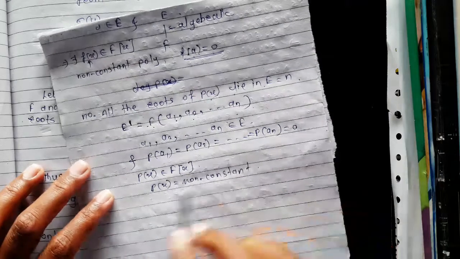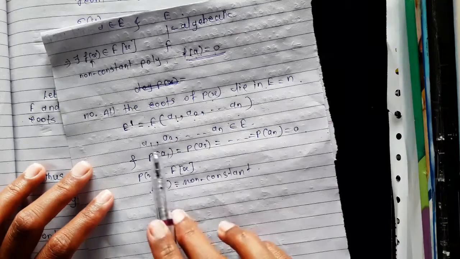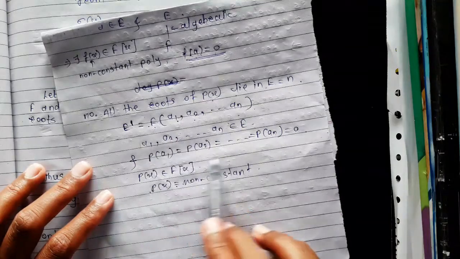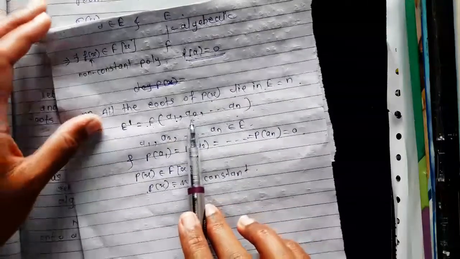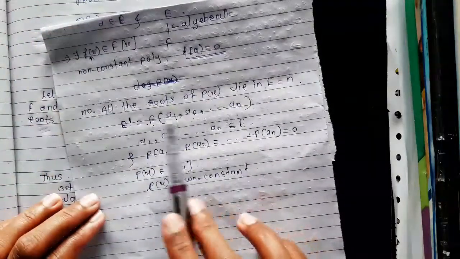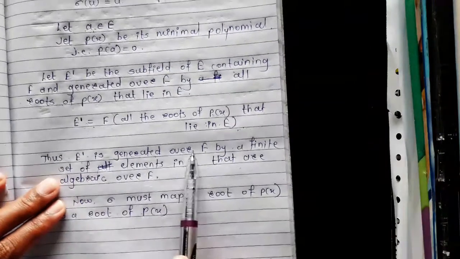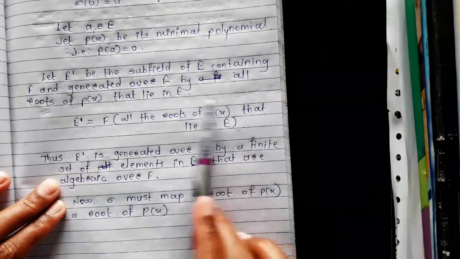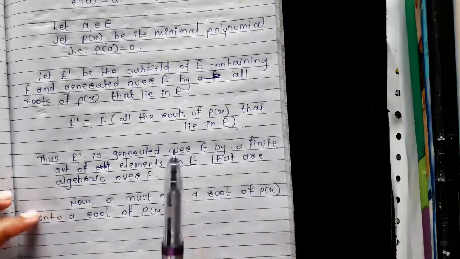It means that p of x is a non-constant polynomial in the polynomial ring F[x] such that a1, a2 up to an satisfies this polynomial. This means that a1, a2, up to an are algebraic over the field F. So E' is generated over F by a finite set of elements in E that are algebraic over F.